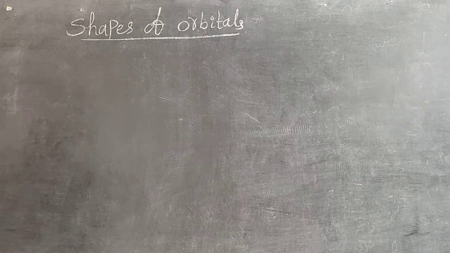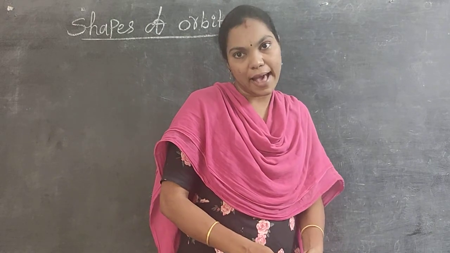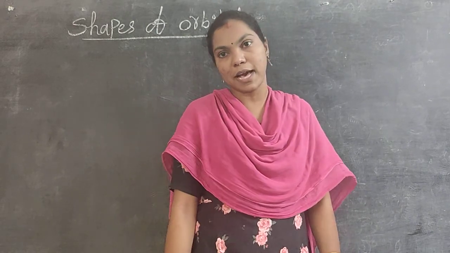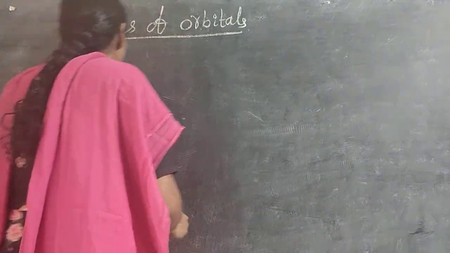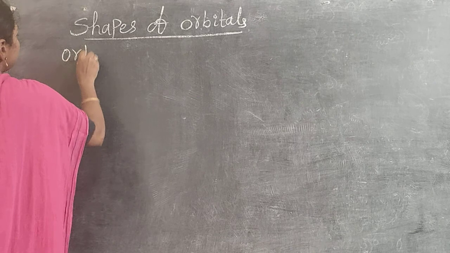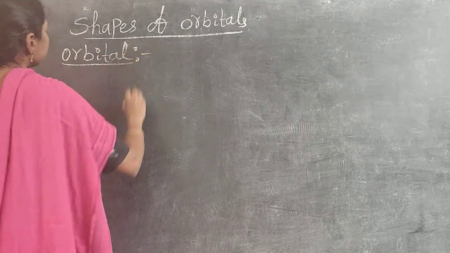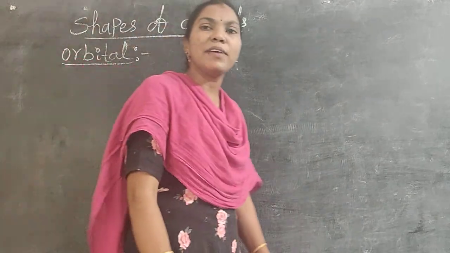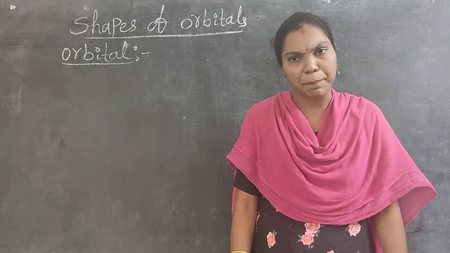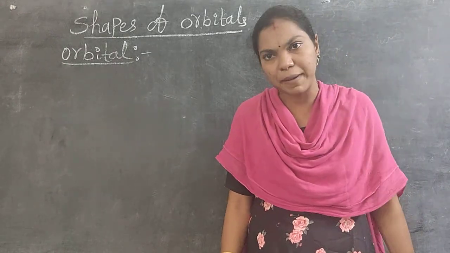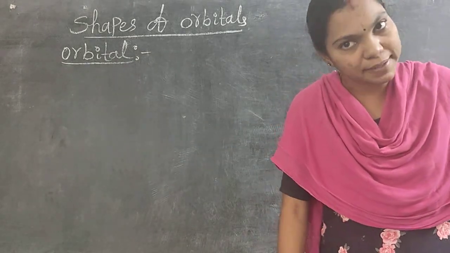So before going to discuss the shapes of orbitals, what is meant by an orbital? A very important question for 1 mark or 2 marks. What is meant by an orbital? What is the definition of an orbital? We know already, the board said electrons revolve around the nucleus in a circular path, that is called an orbit. Already we know what is meant by an orbit. Do you understand? But here we can clarify about the orbital.